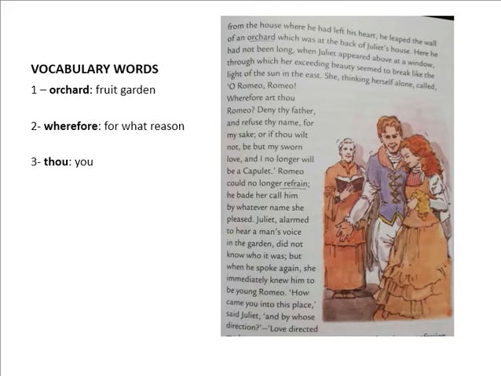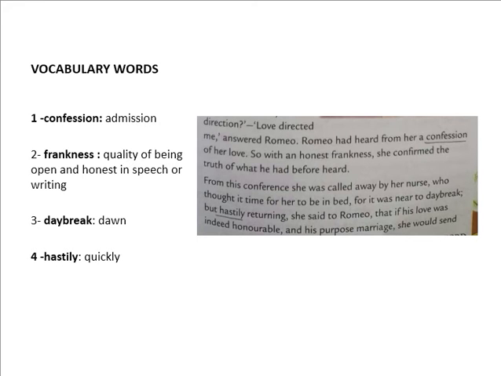Let's again read from page number 63, the last line. Love directed, answered Romeo. This is the continuation of the last paragraph, so I will read the vocabulary words first. Confession means admission. Frankness means quality of being open and honest in speech or writing. Daybreak means dawn, the morning time. Hastily means quickly. Again, I will read page number 63, the first line which you will see on the screen.